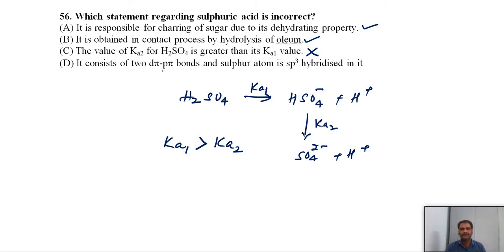It consists of 2 d-pi p-pi bonds and the sulfur atom is sp3 hybridized. In the structure of sulfuric acid we have double bond to O, double bond to O. The oxygen p orbital and sulfur d orbital can form a pi bond, so p pi d pi, and similarly the d orbital and p orbital can form p pi d pi bonds. So the fourth one is also correct, and only the third one is the incorrect statement.